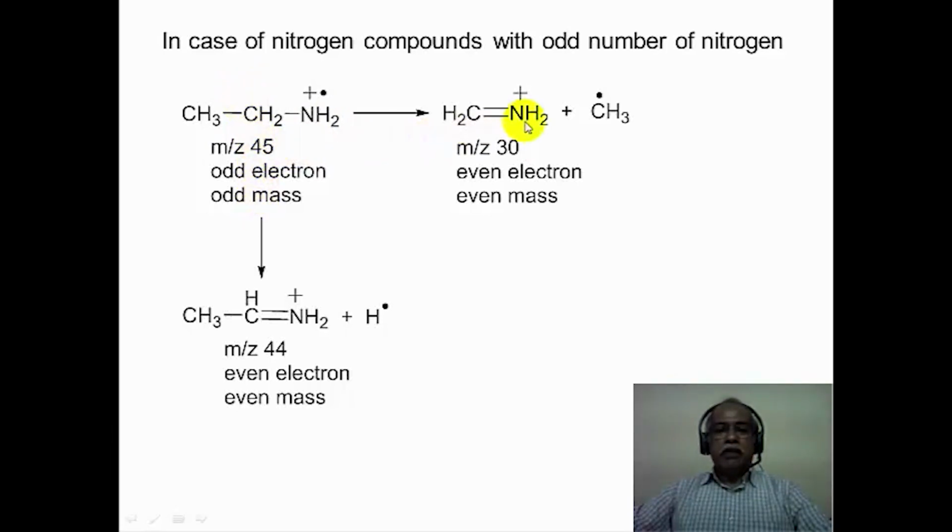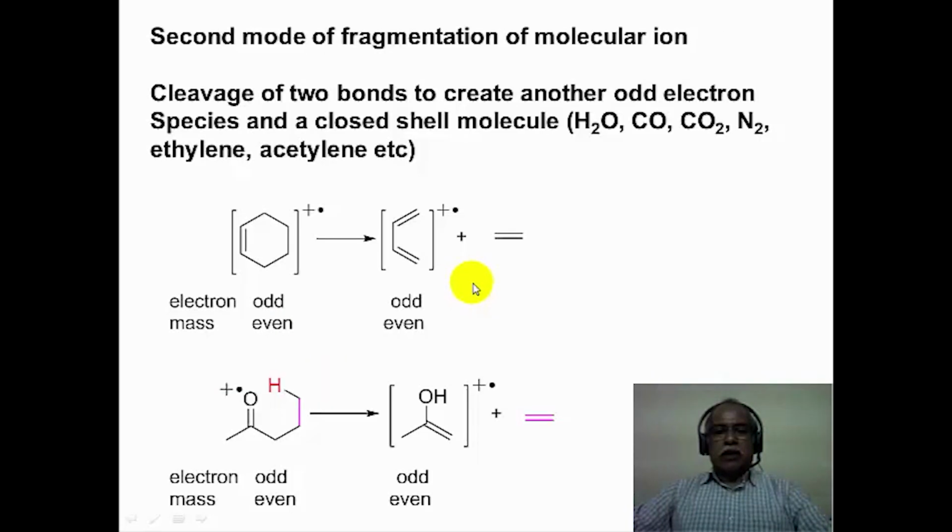In the first fragmentation, a methyl can be lost, resulting in the formation of an iminium ion which has an even mass and even electron count also. On the other hand, the alpha hydrogen can be removed as an H dot, resulting in the formation of a methyl substituted iminium ion. The difference between this and this is that this is a methyl substituted iminium ion, this is a simple iminium ion. This is an even electron and an even mass species because there is a nitrogen present in this particular case.